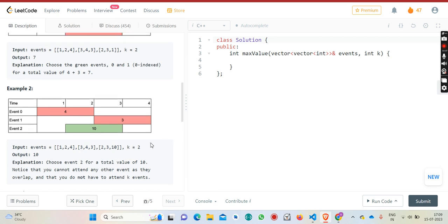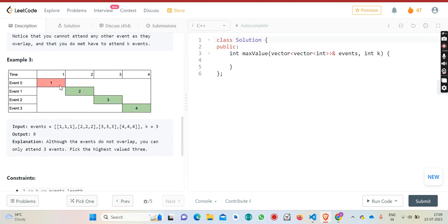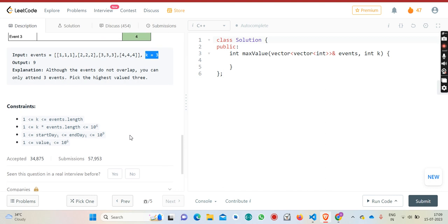Now suppose the example is like this, then it will be optimal to attend only this one, because if you attend this, you will not be able to attend either event 0 or event 1. So the answer would be 10 here. And you can obviously see here that we can attend all 4, but there is a constraint that we can't attend more than 3 events. So the answer would be 2 plus 3 plus 4, so it would be 9.